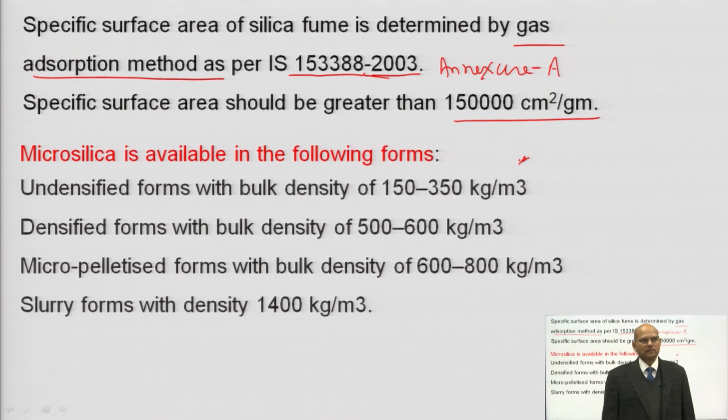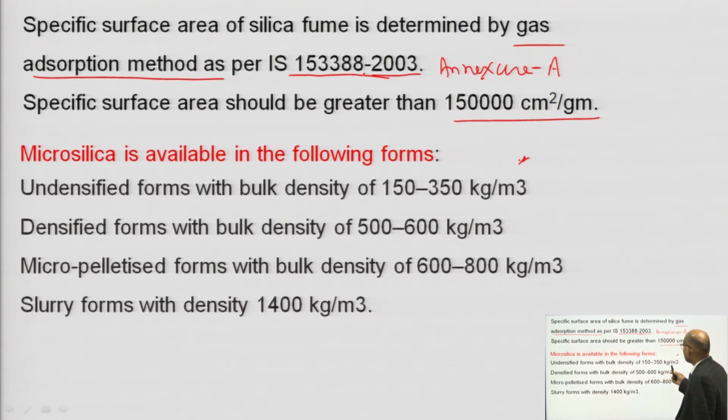If you look at the availability of micro silica, it is available in the market in 3 forms. First, you can get it in bulk density form. The bulk density should be in the range of 150 to 350 kg per meter cube, and this is nothing but the natural form.